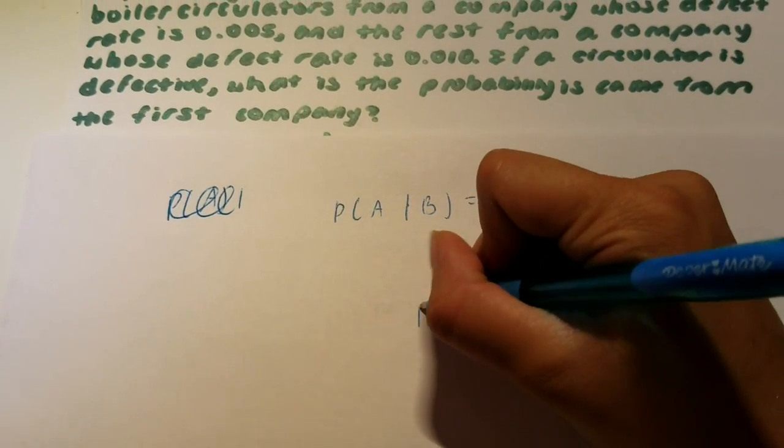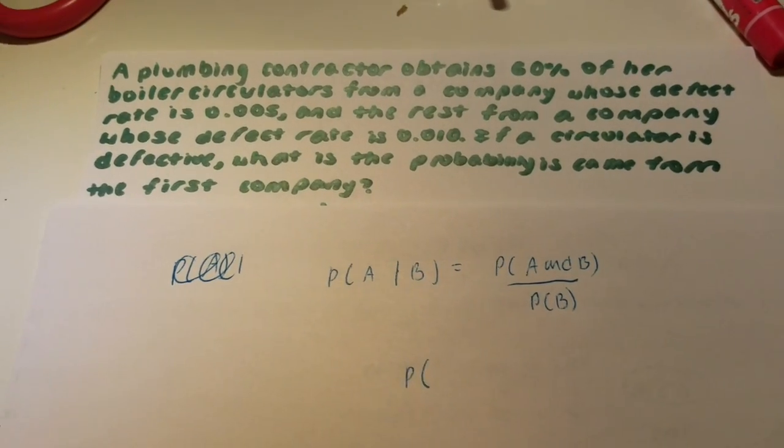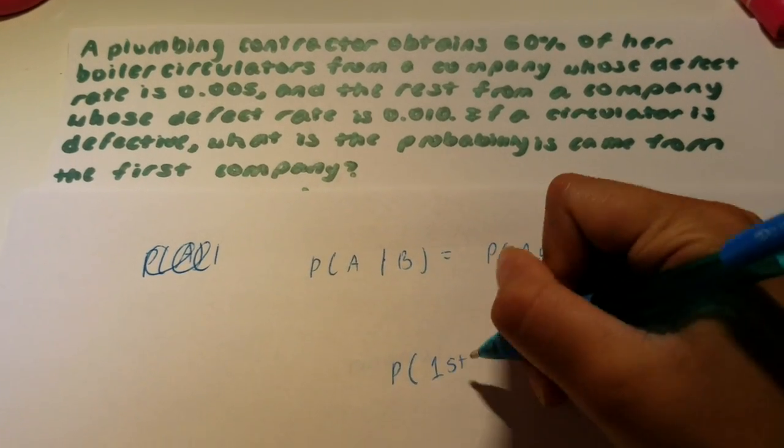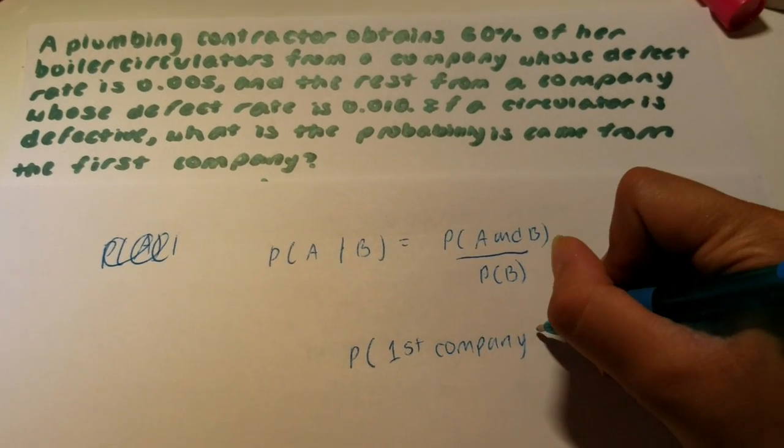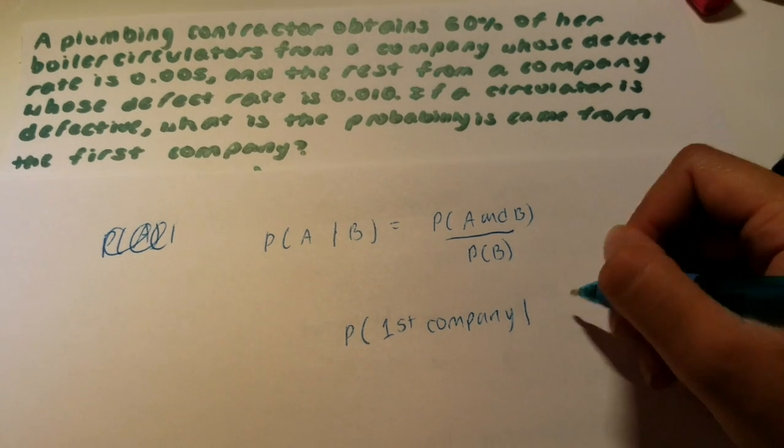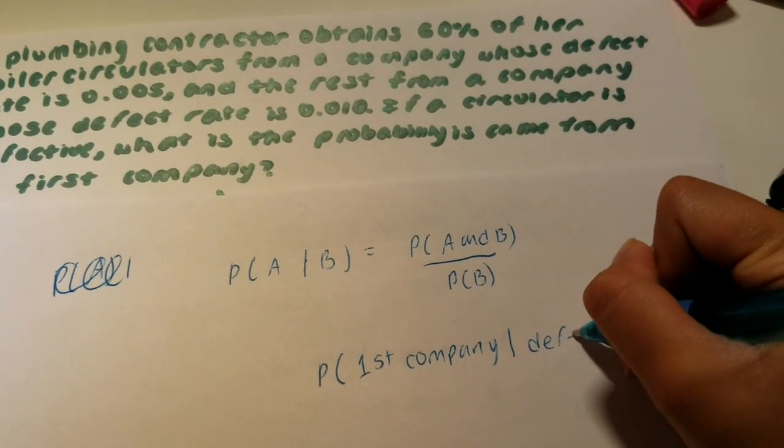The probability of A means that the circulator came from the first company, and given that the circulator is defective.